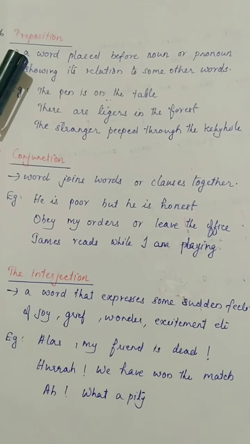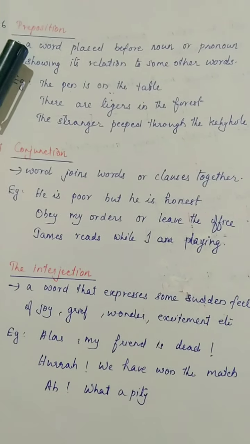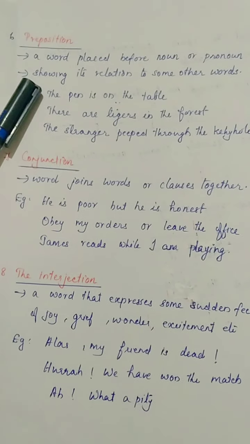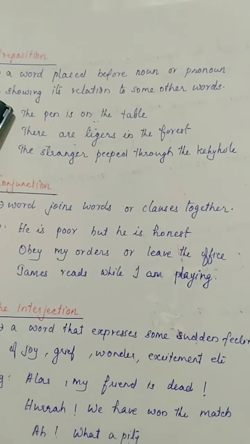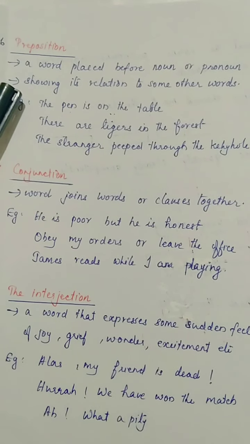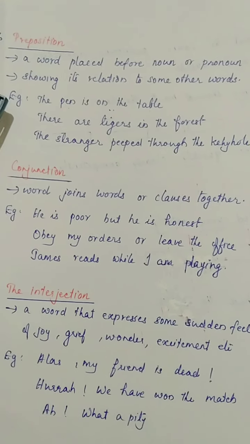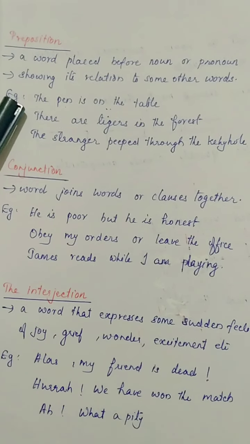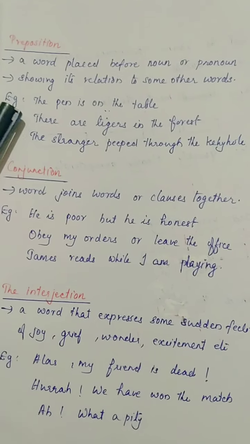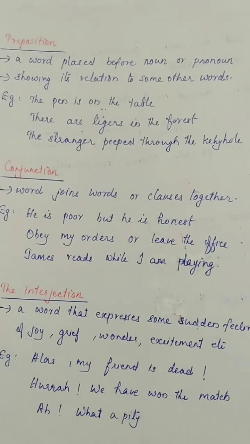We cannot simply place any word before a noun or pronoun, and it has one function also. What is the function? It shows its relation to some other words. So what is a preposition and what is its function? We can see here an example: the pen is on the table.